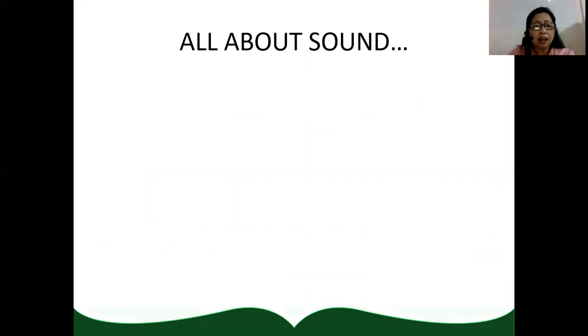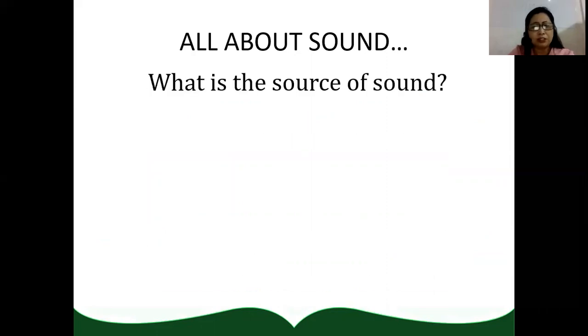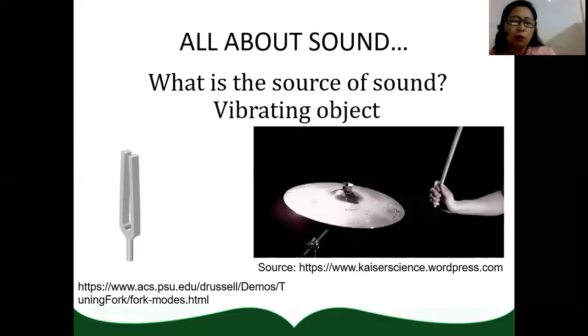Now, let us discuss in detail the characteristics of sound. What is the source of sound? When you were in grade 7, we already discussed the source of sound. The source of sound is a vibrating object.